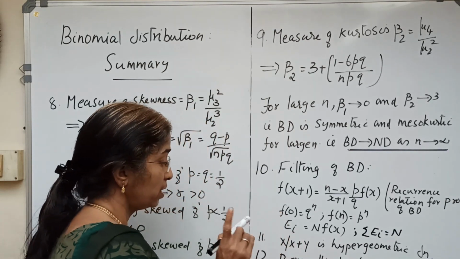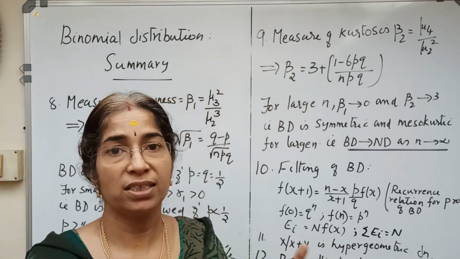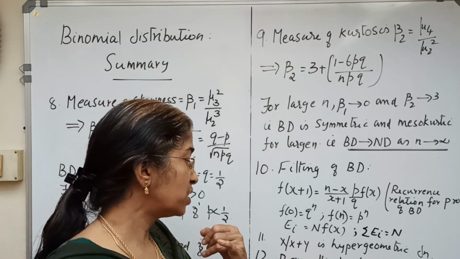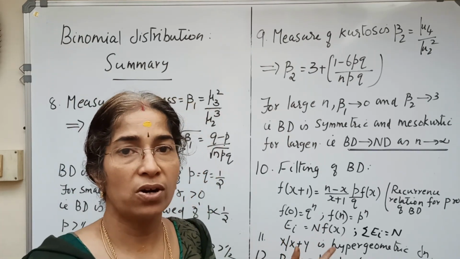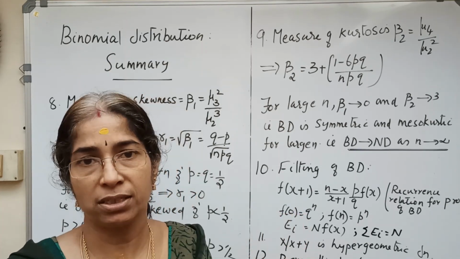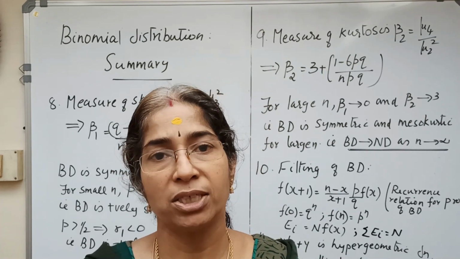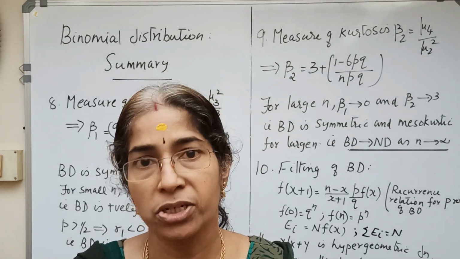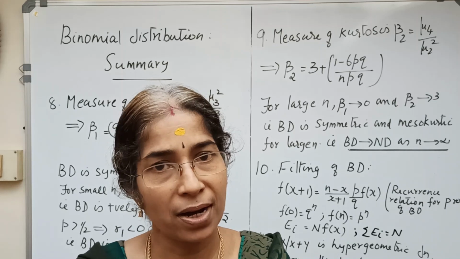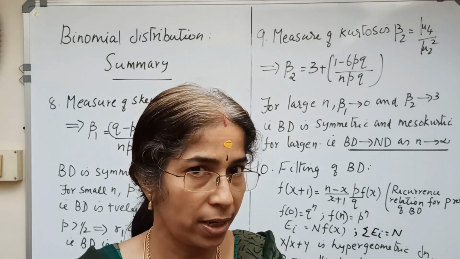We have to recollect one point. Binomial distribution with a single trial is called a Bernoulli distribution. So for Bernoulli distribution, f(x) takes the form p^x q^(1-x), x = 0 and 1 only.